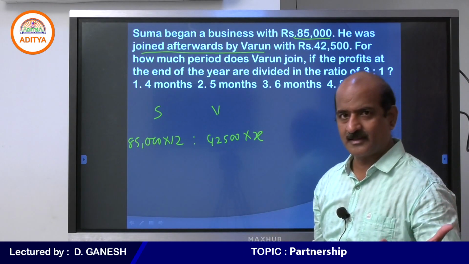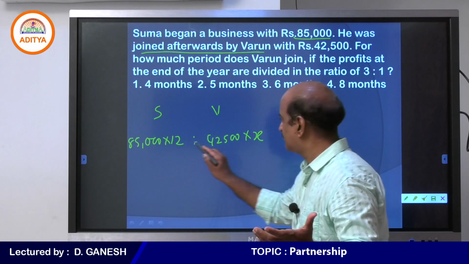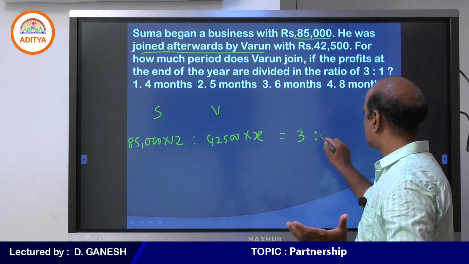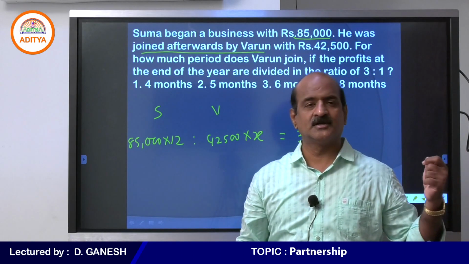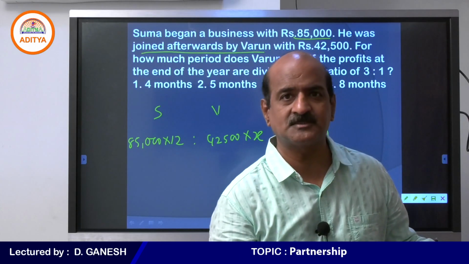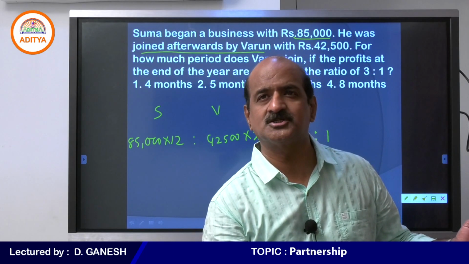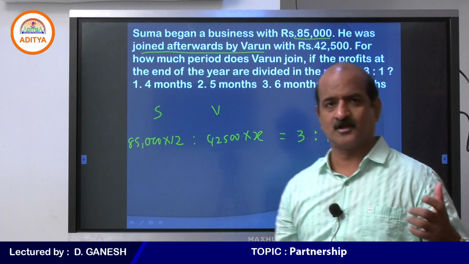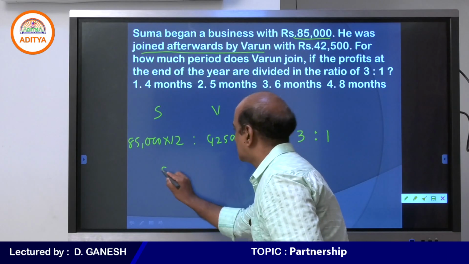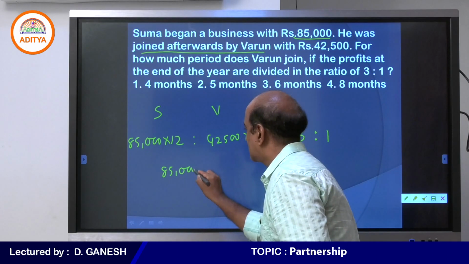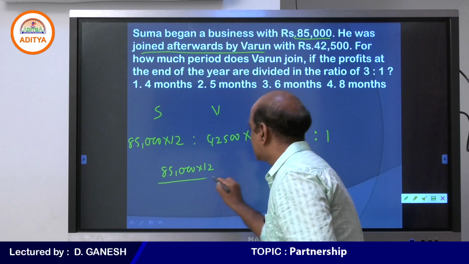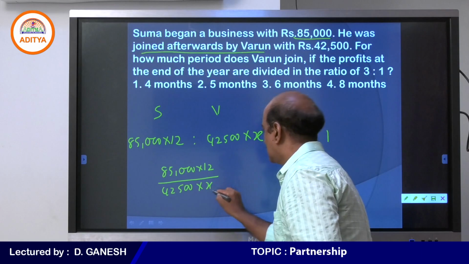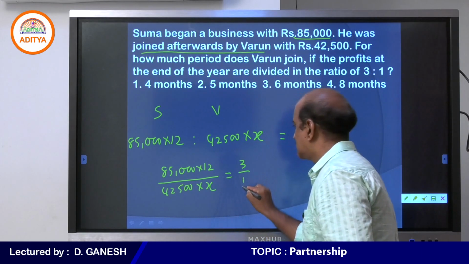Let it be X. Investment of Suma, investment of Varun, and they are dividing the profits in the ratio 3:1. It is a well known fact that the investment ratio and the profit sharing ratio should be the same. Wonderful. Now please look at that. What is the investment of Suma? 85,000 into 12. What is the investment of Varun? 42,500 for X months. What is the profit sharing ratio? 3/1.